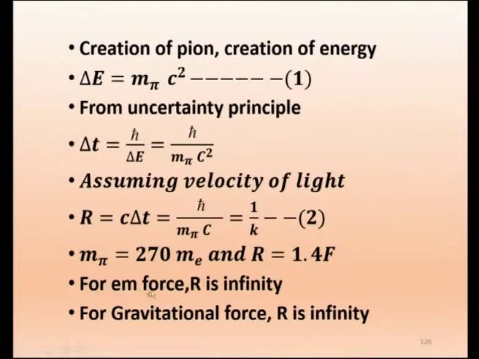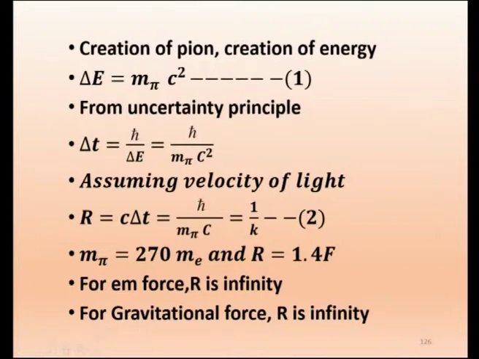For the electromagnetic force, R is infinity. Just understand why. See, this is the range equal to h cross by m pi c. Instead of m pi, for the electromagnetic force I have to put in this place the mass of the photon. Photon mass is 0, therefore the range is infinity. That is the logic given by Yukawa.